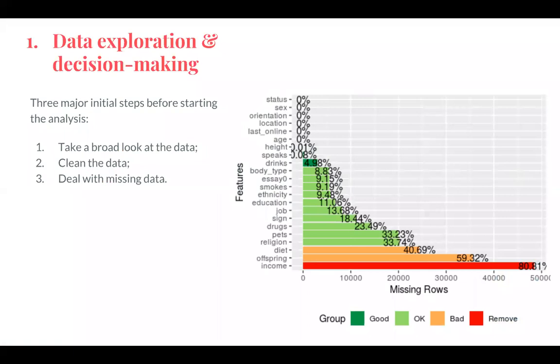So in terms of data exploration and decision making, we had to do 3 major steps before starting the analysis. We took a broad look at the data, we cleaned the data, and then we dealt with missing data. As you can see, the income variable has one of the highest missing values. 80% of the data is not there. Yet this variable is very important to better understand our users and maybe to target them in terms of marketing strategy. So we keep this variable, we analyze it, yet we have to be cautious about it.